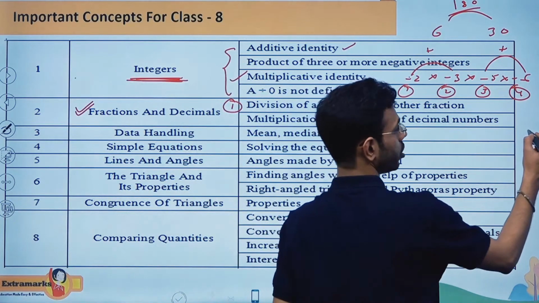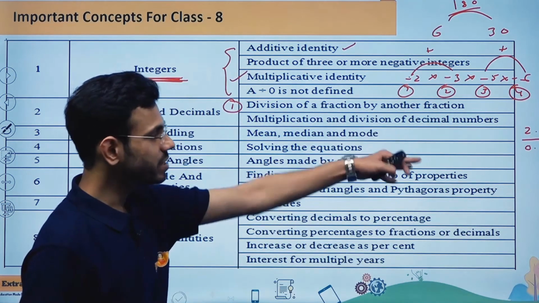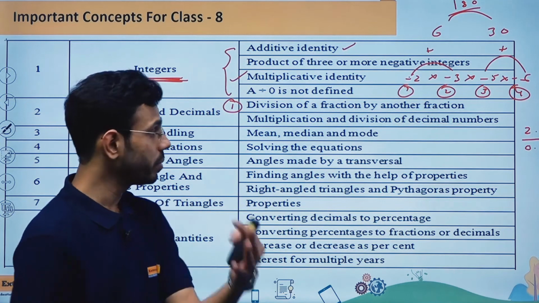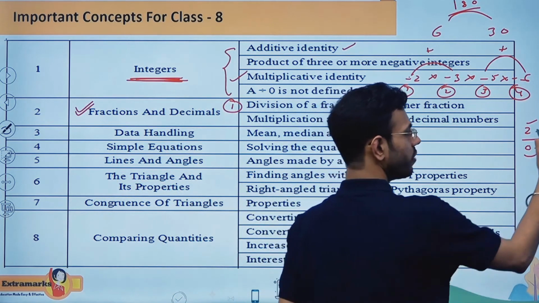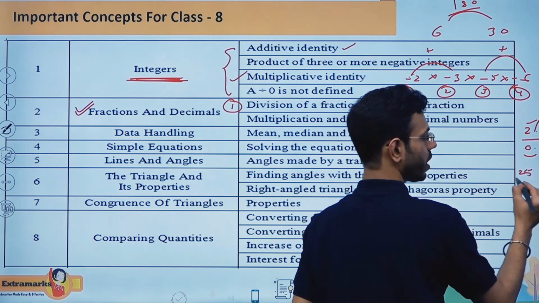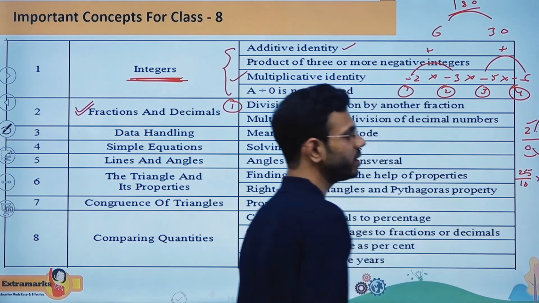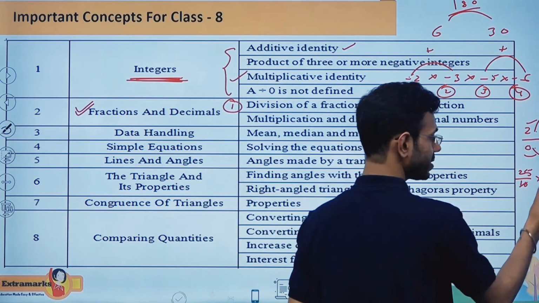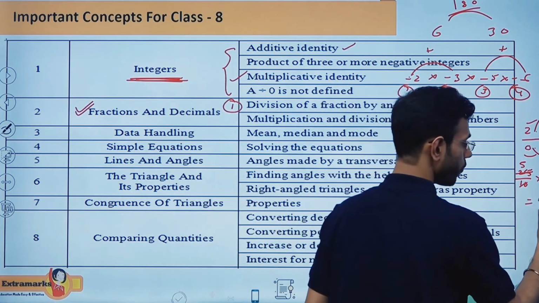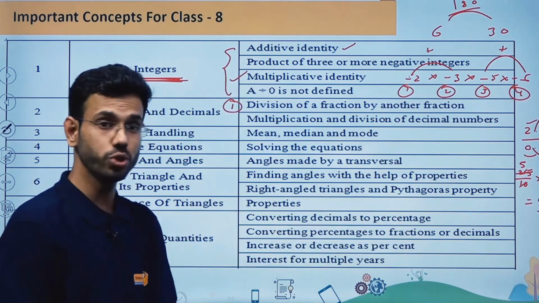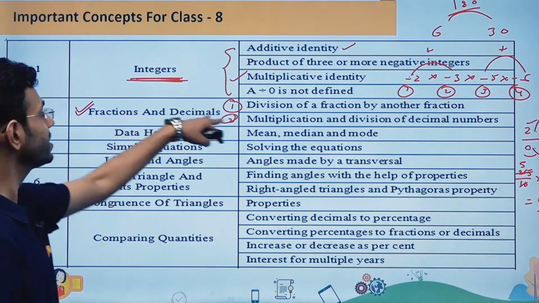If I'm taking, let's say, 2.5 and dividing it by 0.5, I'm taking one decimal number and another decimal number and dividing this decimal by this one. So how can we perform this? If I remove the decimal here, this will become 25 by 10, and if I remove it here, this is going to be 5 by 10. So 10 and 10 cancel, and 5 fives are 25. So the final answer for this is going to be 5. So this kind of question practice you should be doing for this particular segment. Okay, so this second point also you are going to keep in your mind while preparing for fractions and decimals.